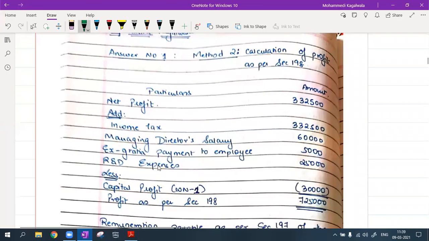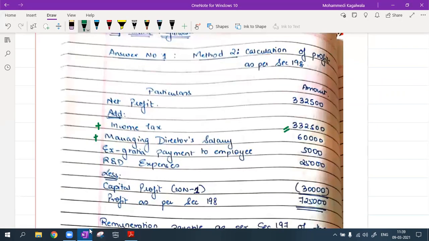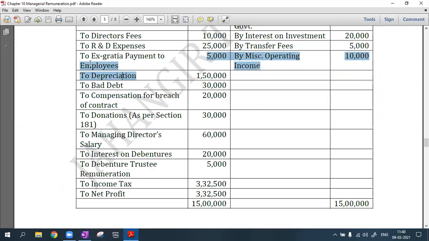Add back. Managing director salary, it is given over here, right? It is disallowed. All which is left out in the gross profit method, that I am going to add back. Ex gratia payments, disallowed.